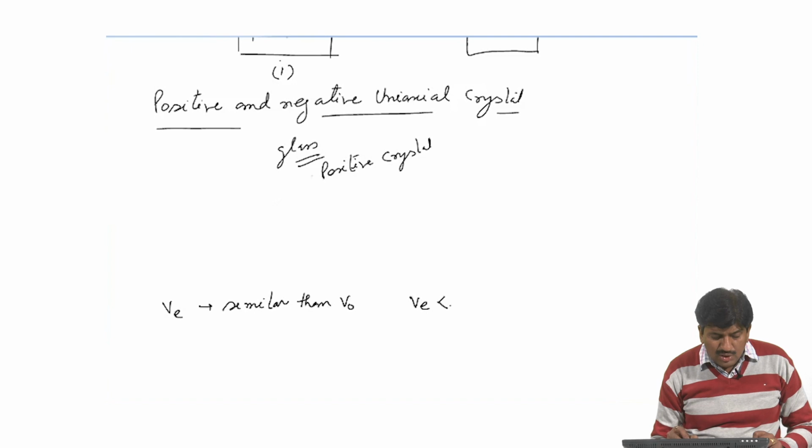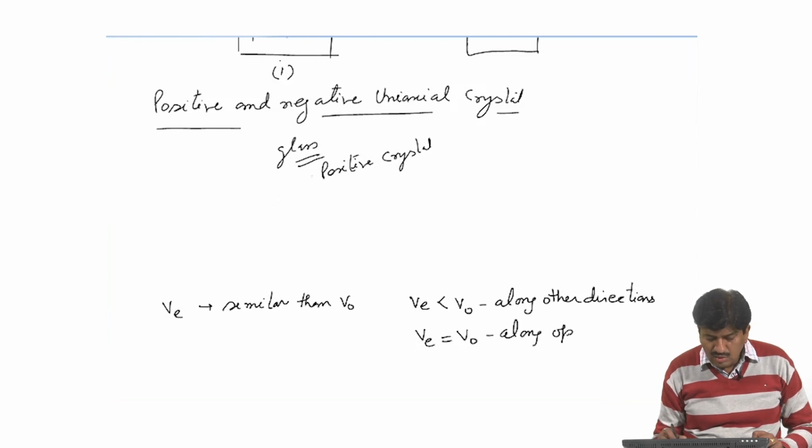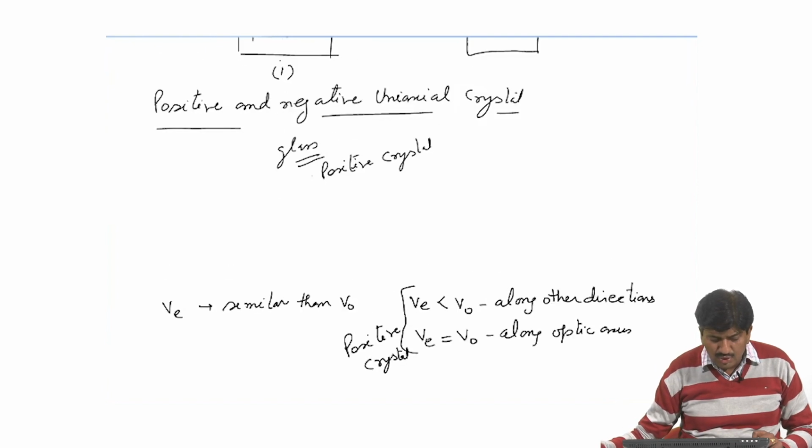It means velocity of E ray is less than velocity of O ray along other directions, and velocity of E ray is equal to velocity of O ray along the direction of optic axis, and this is the property of positive crystal.